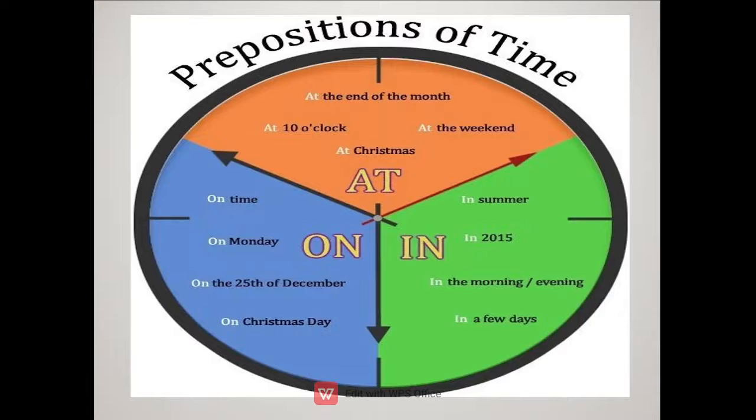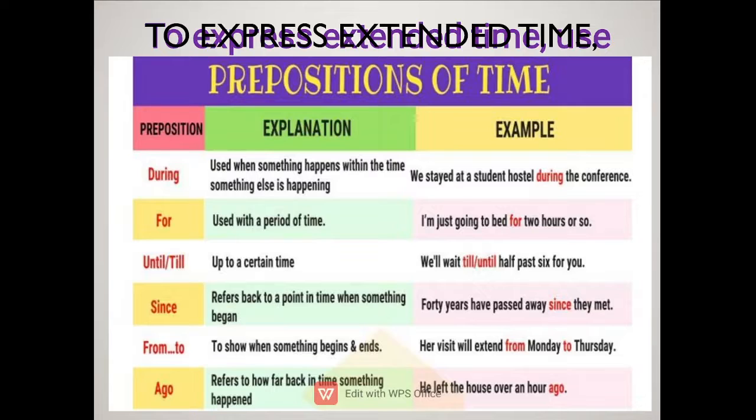Now here I would like to tell you one thing more: for festivals which do not have fixed dates, like Holi, Diwali, at is not used. Okay, it will be on. Now for seasons, years, and parts of the day like morning, evening, we use the preposition in. Now there are certain more preposition words. During is used when one thing is happening and something else is also happening at that time. We stayed at a student hostel during the conference. Okay, that means when the conference was going on, we were staying at a student hostel.